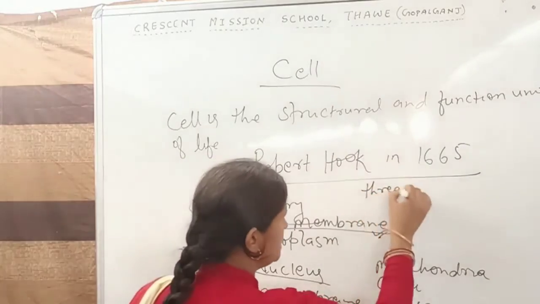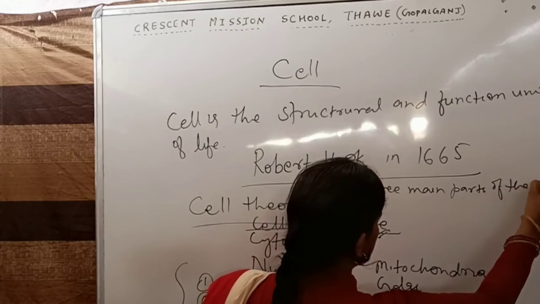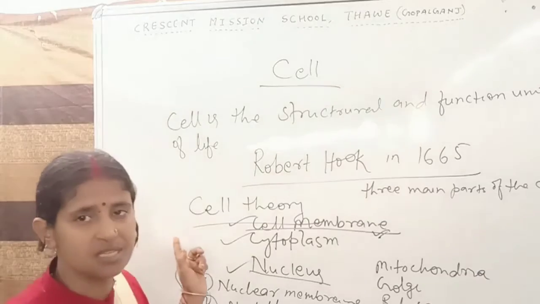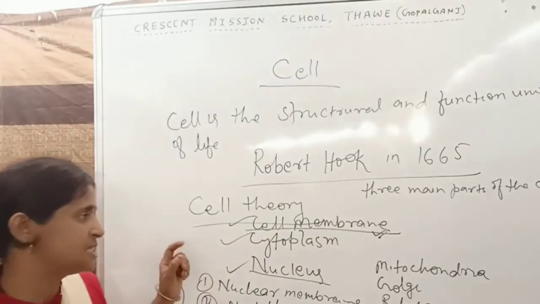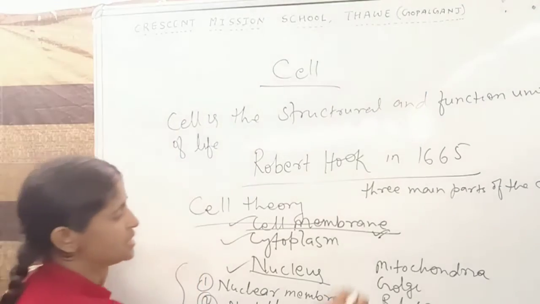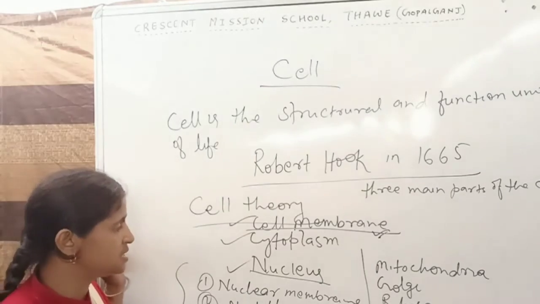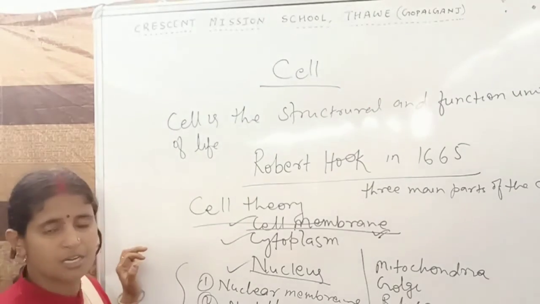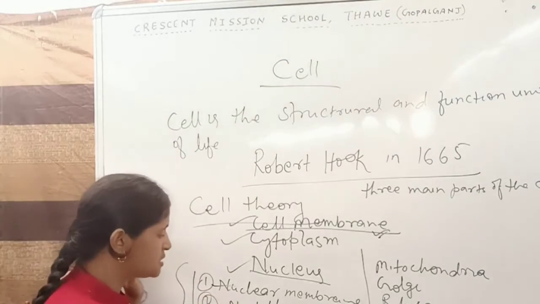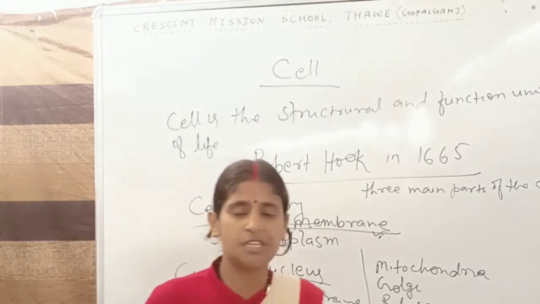There are three main parts of the cell. First is cell membrane, second is cytoplasm, third is nucleus. Cell membrane gives definite shape to the cell. Cytoplasm is the dense fluid in which so many cell organelles, mitochondria, ribosome, Golgi, endoplasmic reticulum, centrosome, centrioles are present. And nucleus is the main central part of the cell, in which there are also four parts: nuclear membrane, nucleolus, nucleoplasm and chromatin. This is the lesson of today.